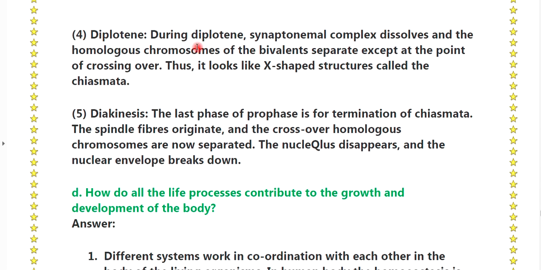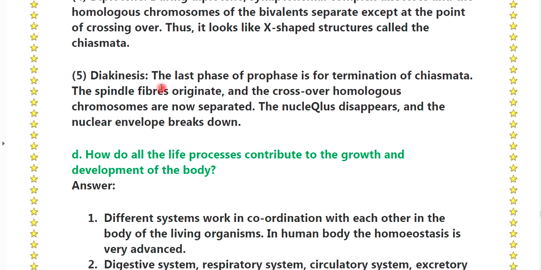Fourth, Diplotene: during the Diplotene the synaptonemal complex dissolves and the homologous chromosomes of the bivalent separate except at the point of crossing over. Thus, it looks like an X-shaped structure called chiasmata. Diakinesis, the last phase of the prophase, is for the terminalization of the chiasmata. The spindle fibers originate and the crossover homologous chromosomes are now separated. The nucleus disappears and the nuclear envelope breaks down.